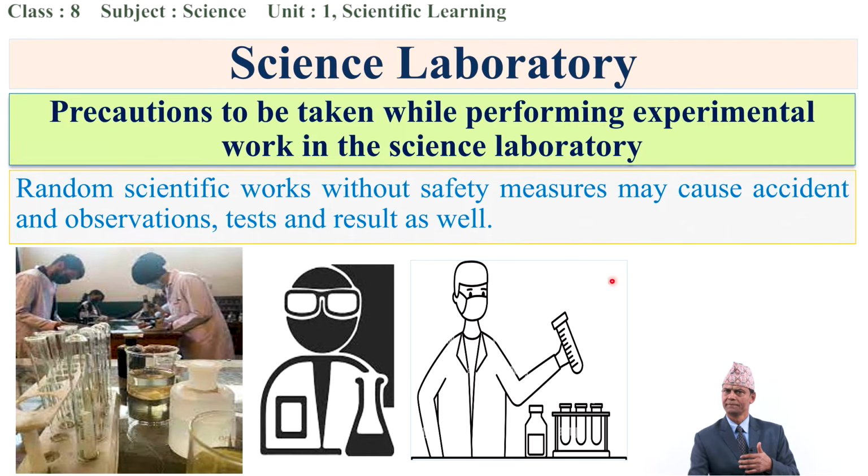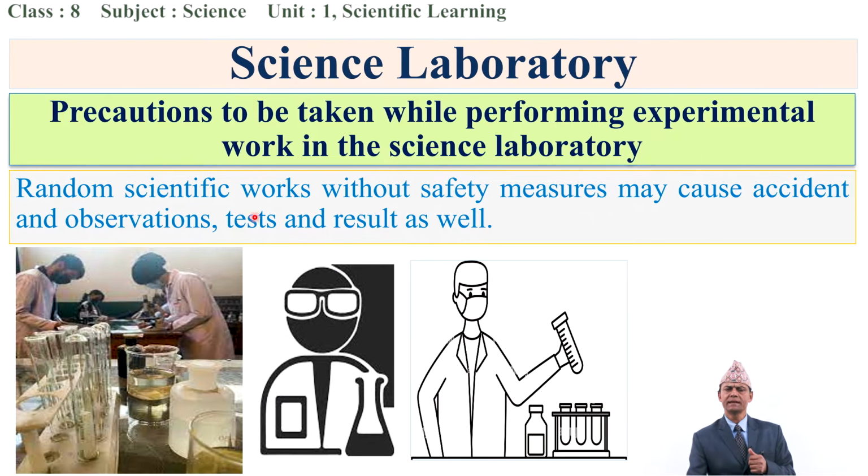So let's discuss what safety rules we should follow. Look here. As I have demonstrated, we have to use the goggles, we have to use the lab coat, and we should use the mask, isn't it? Even the gloves also, so that we can be safe from possible burning by the chemicals.